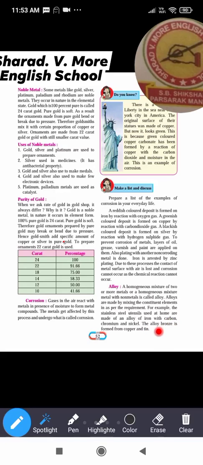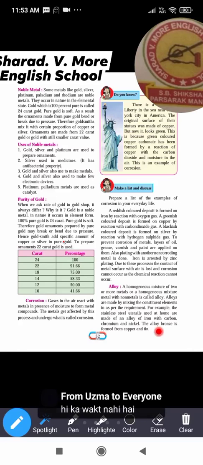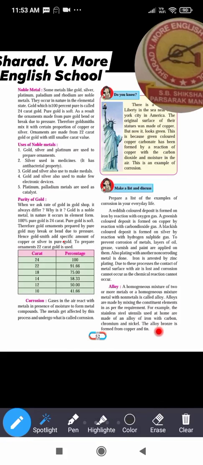The alloy bronze is formed by the copper and tin. Okay, bronze. You have heard about the bronze medals also. The athletes, the participants who participate in the Olympic Games, they are given gold medal, silver medal and bronze medal.